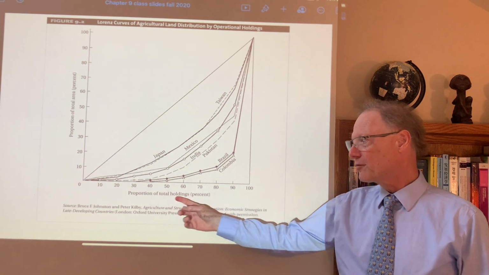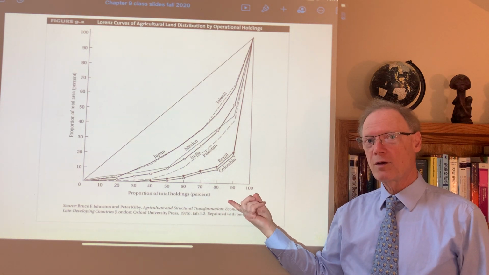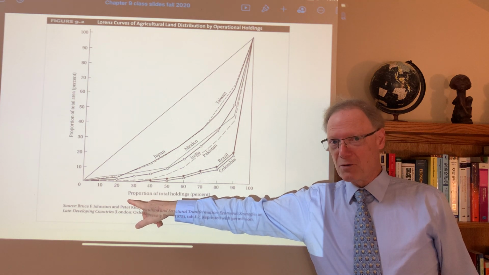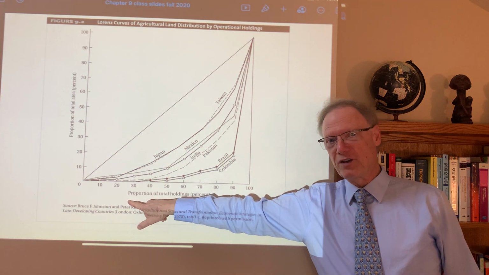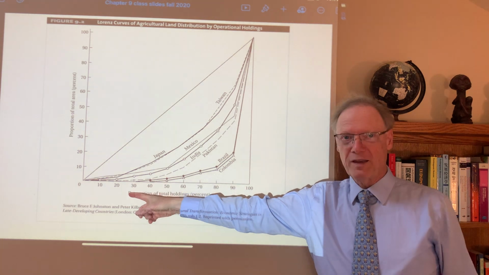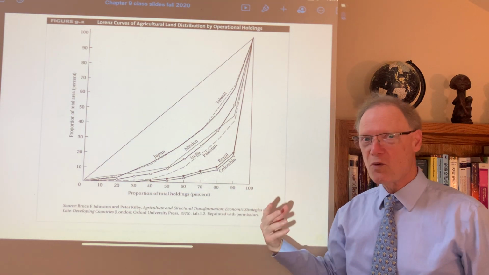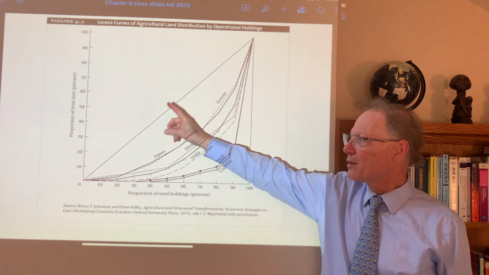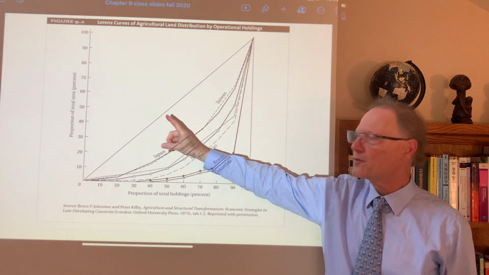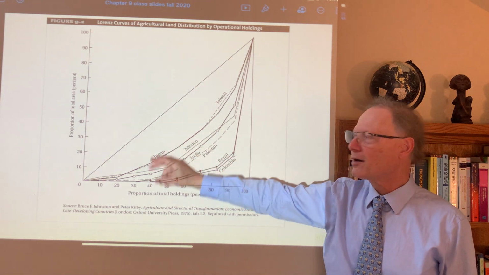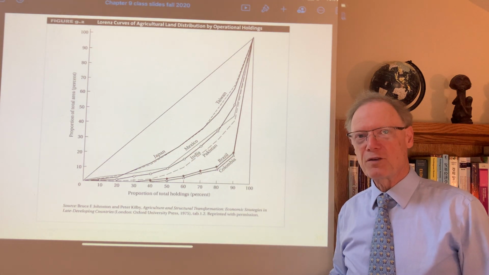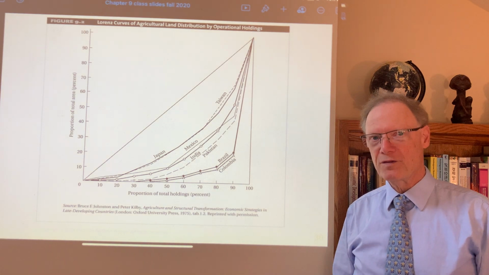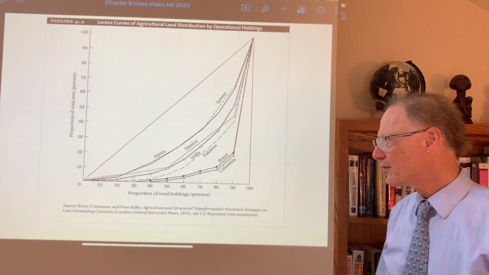So on the x-axis, we have the proportion of total holdings, measured as usually by going from the poorest to the richest, in this case, from the most land poor to the least land poor, how much farmland is in the farm, and on the y-axis, the cumulative proportion of the area of farming. This is in relation to area. It does not directly address quality of land. That may, of course, very much differ across farms.